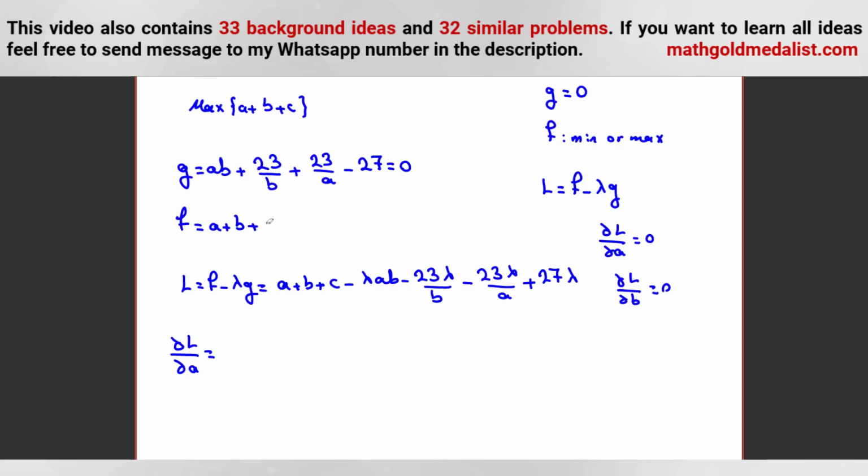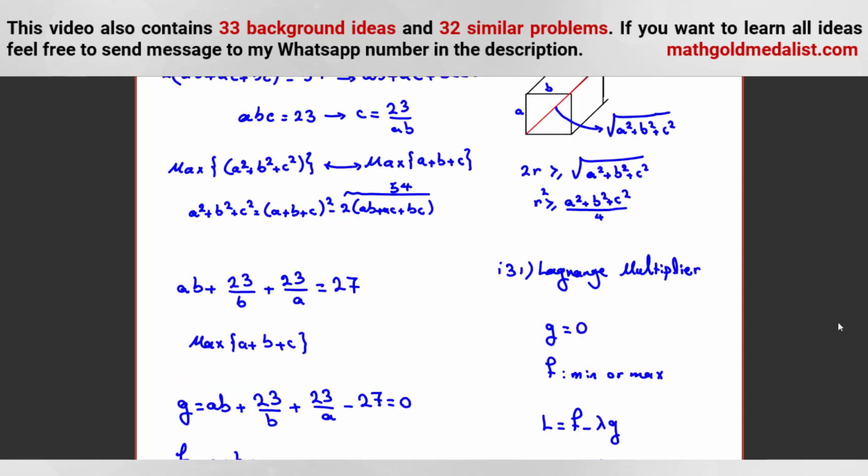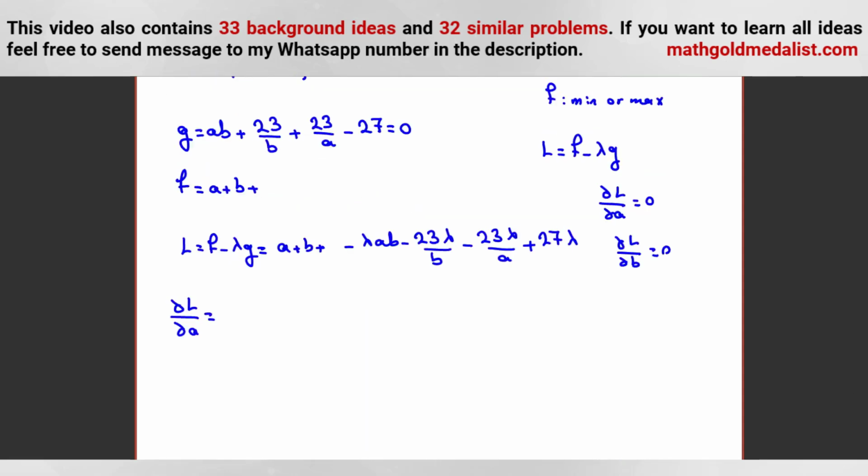Because we should get rid of C, we can replace it with 23 over AB, okay? Now, if we take the derivative with respect to A, this one will be 1, and B will be 0, because B is like a constant when we take the derivative with respect to A.